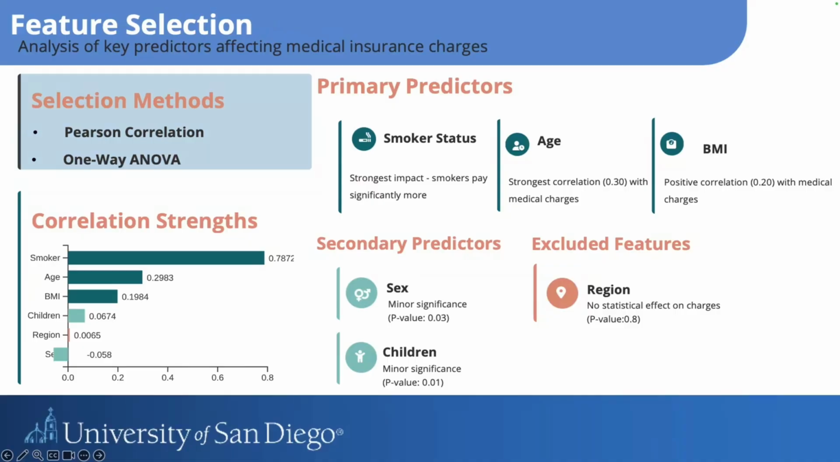For the feature selection, we combined correlation analysis and one-way ANOVA to identify the most meaningful predictors.